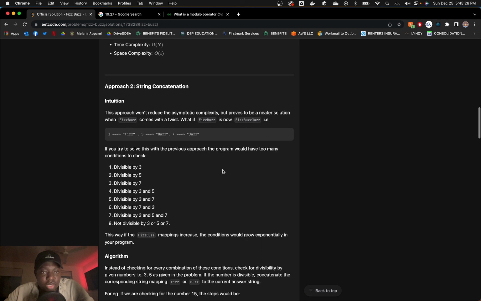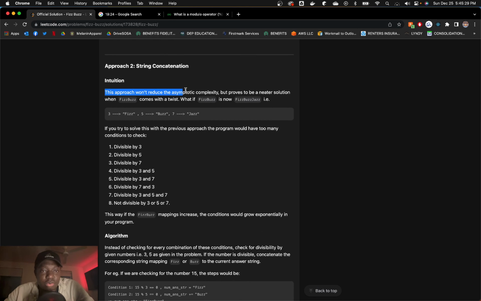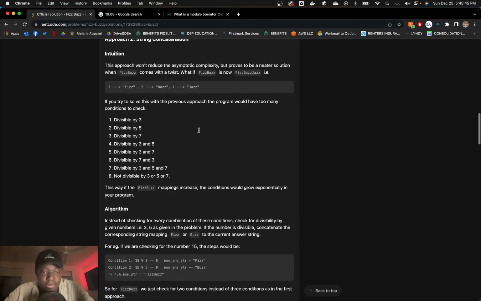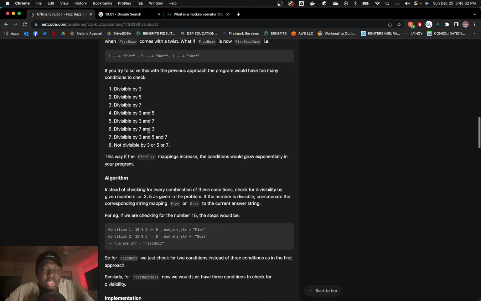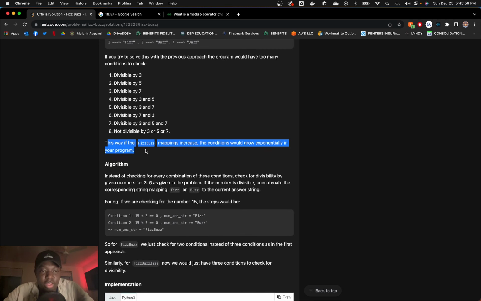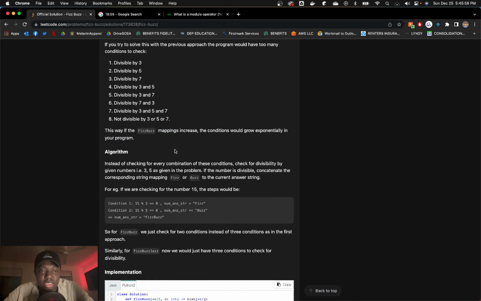Okay. Well, string concatenation. This approach won't reduce the asymptotic complexity, but proves to be a neater solution. FizzBuzz comes with a twist. What if FizzBuzz is now FizzBuzz Jazz? So FizzBuzz is about cases and how your cases can grow exponentially. So the idea is that if you have too many conditions to check, then you have if statements just stacking. Okay, got you. So if FizzBuzz mappings increase, okay, what's the algorithm?